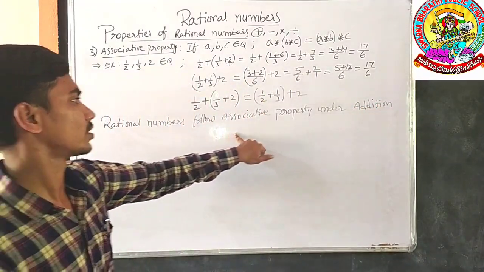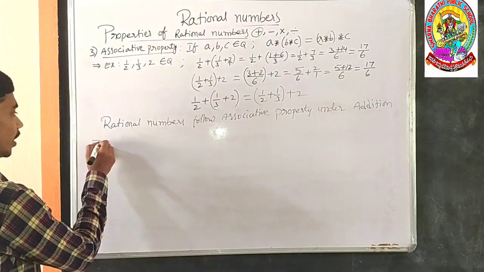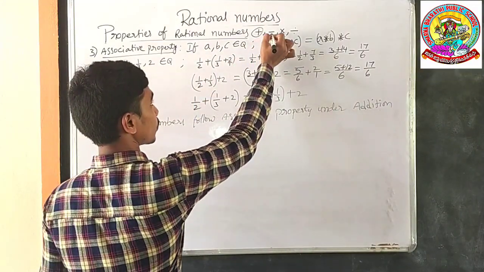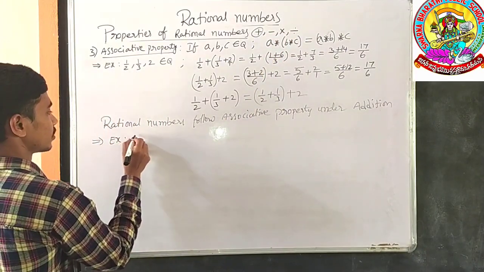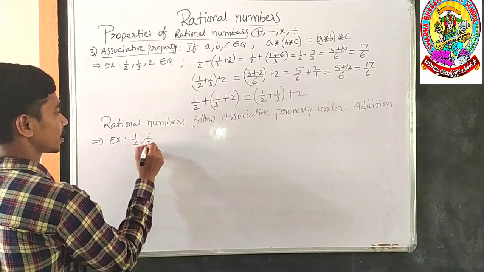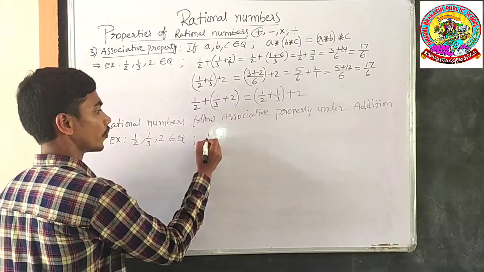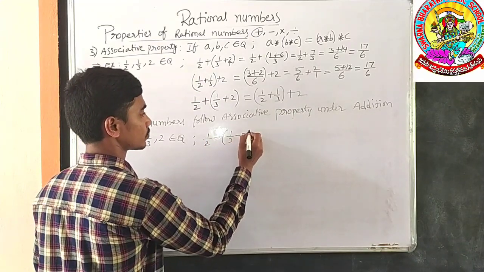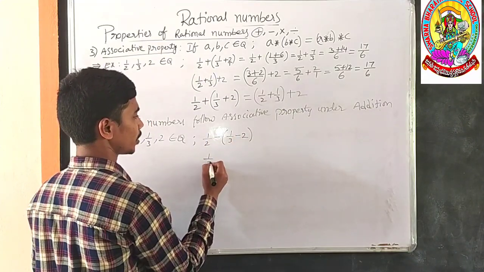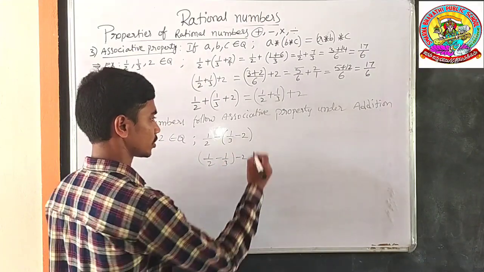Rational numbers follow the associative property under addition. Now check, do they follow the associative property under subtraction? Same numbers we shall take: 1/2, 1/3, 2 belong to the rational numbers. Then (1/2 − 1/3) − 2 versus 1/2 − (1/3 − 2). We shall do this first.